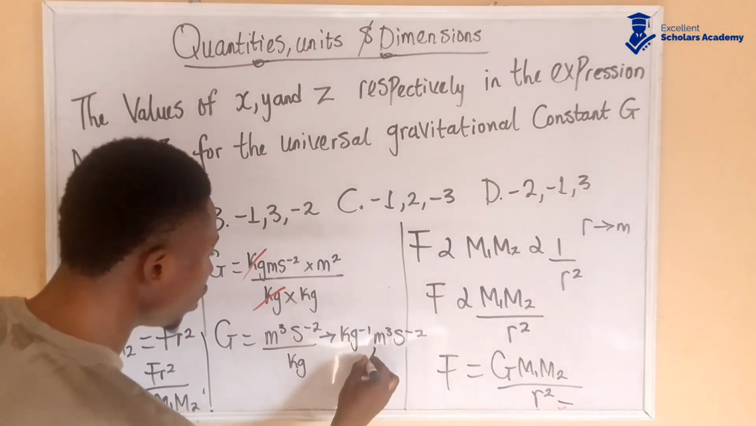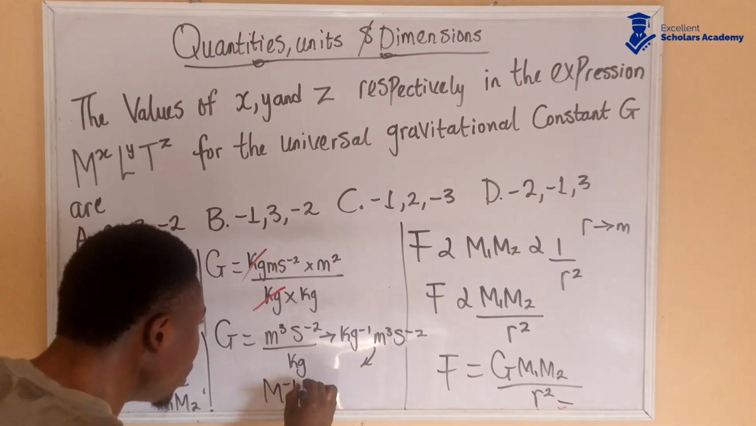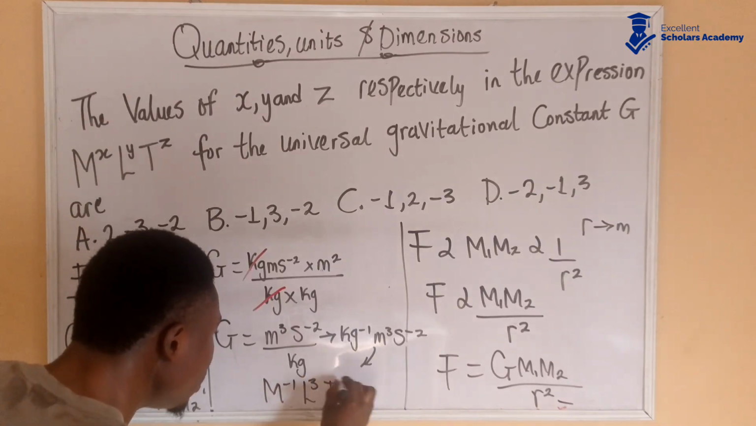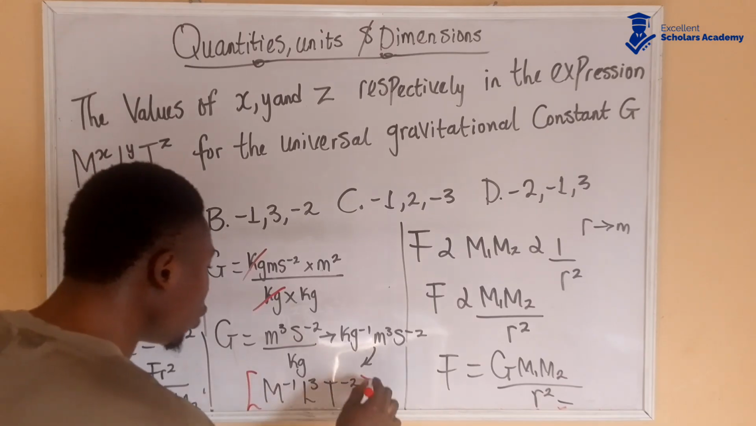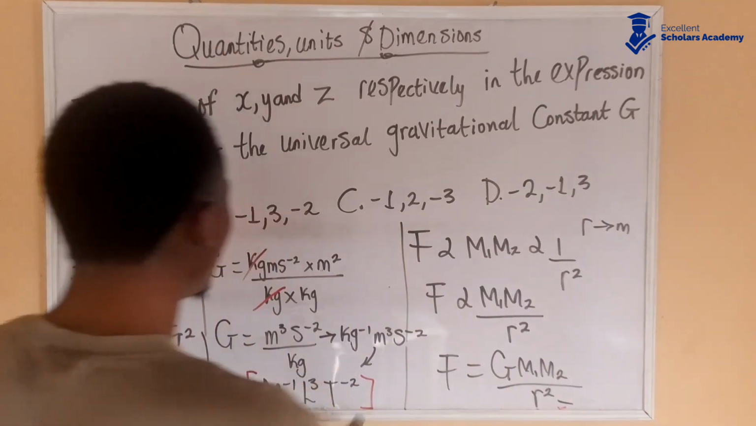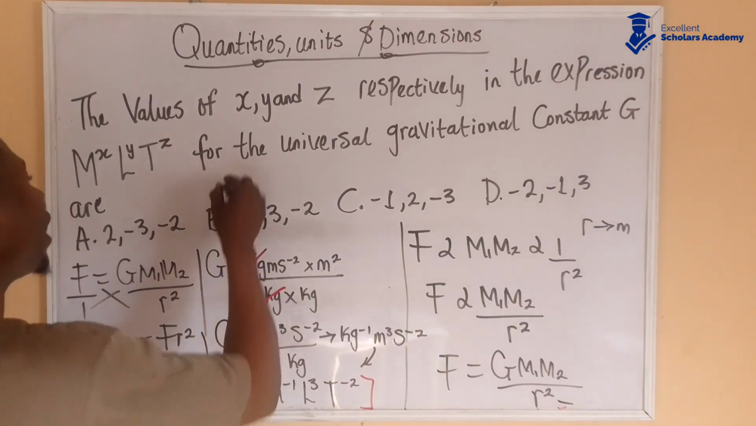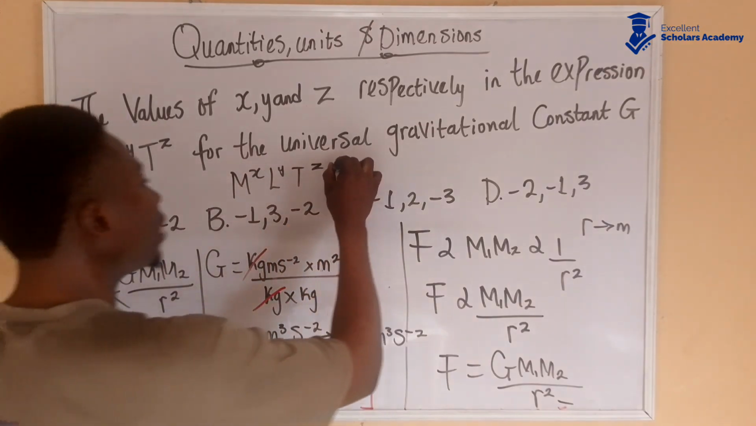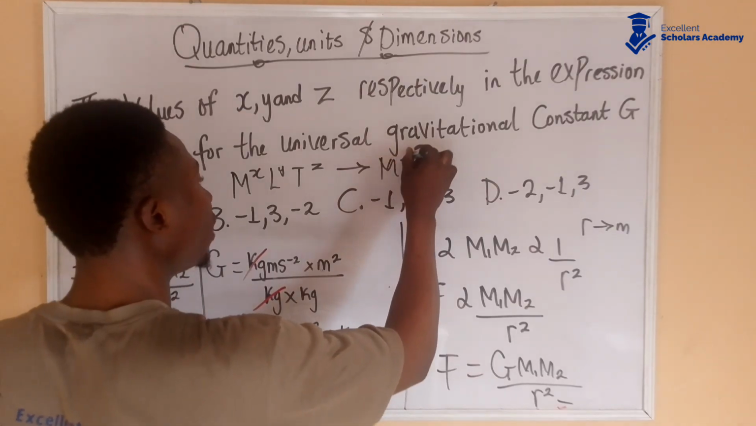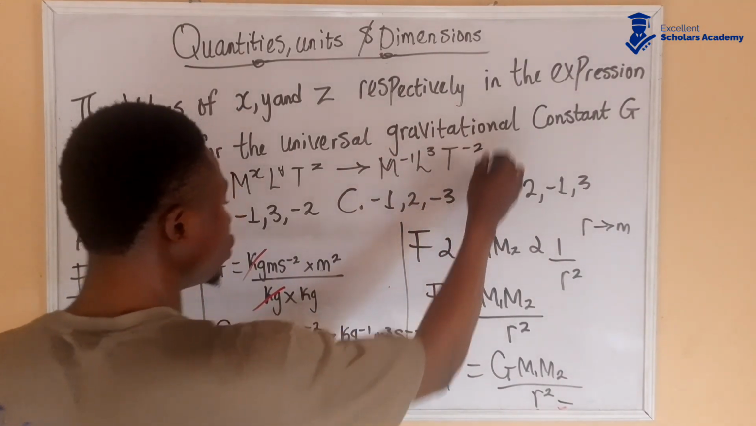So in form of dimension, it is going to be m to the power of minus 1, l to the power of 3, t to the power of minus 2. So this is the dimension for universal gravitational constant. So let's compare this to this. So we have m to the power of x, l to the power of y, t to the power of z. Let us compare it with m to the power of minus 1, l to the power of 3, t to the power of minus 2.